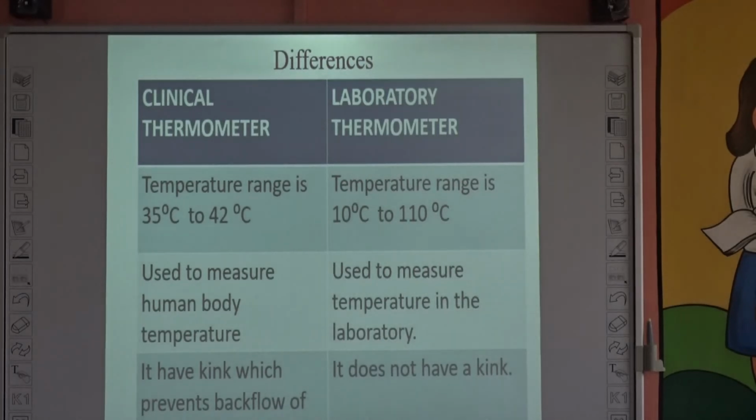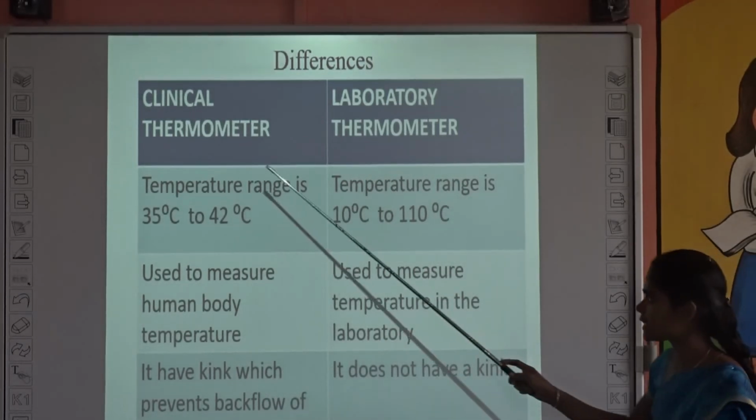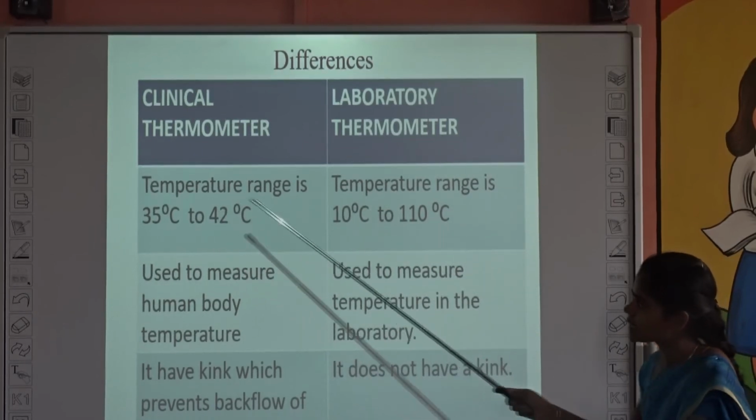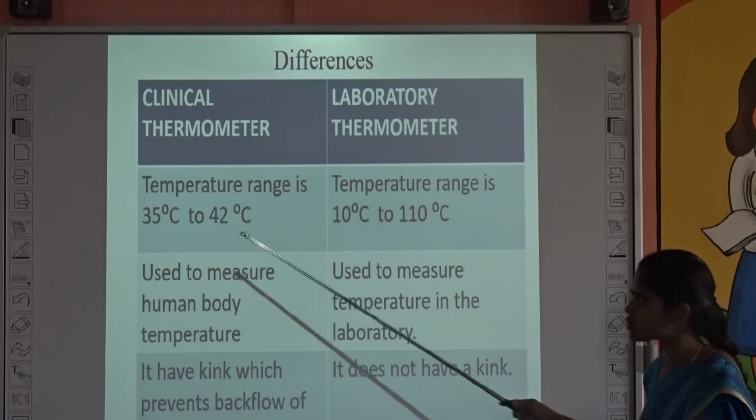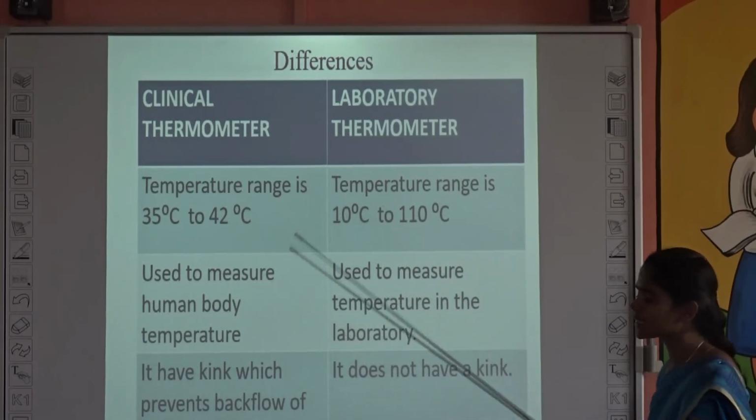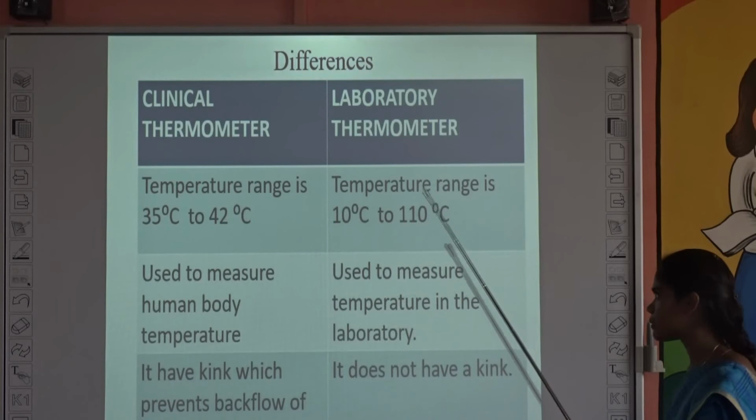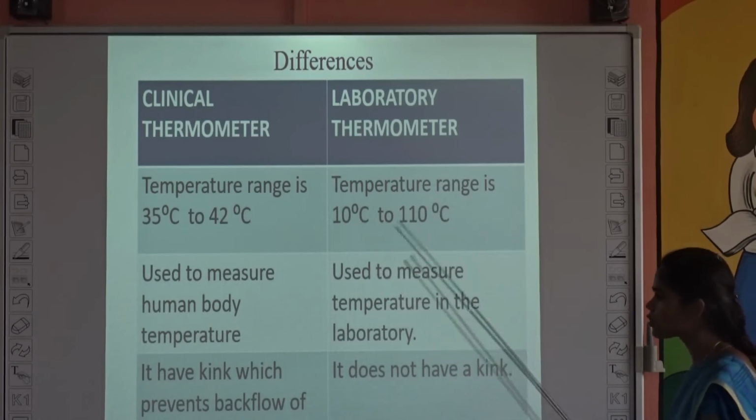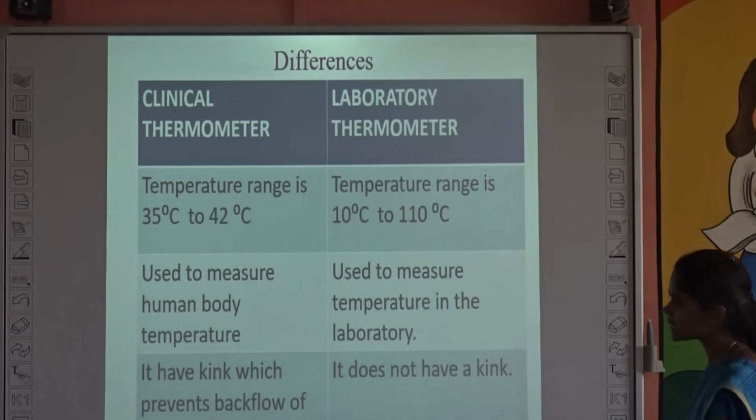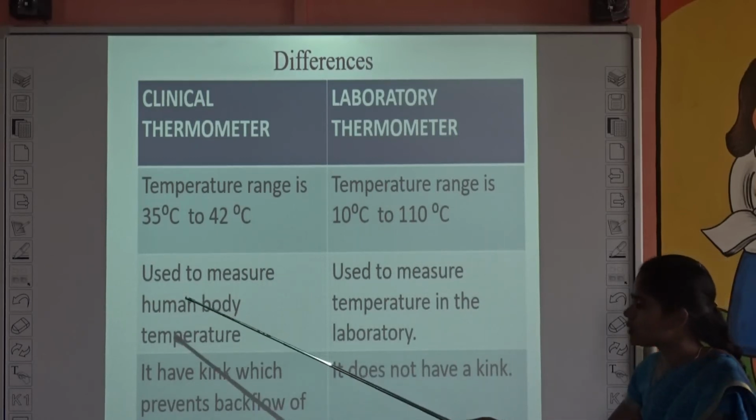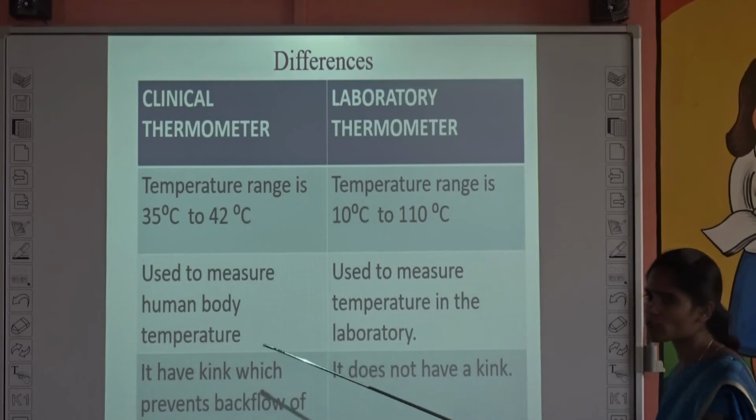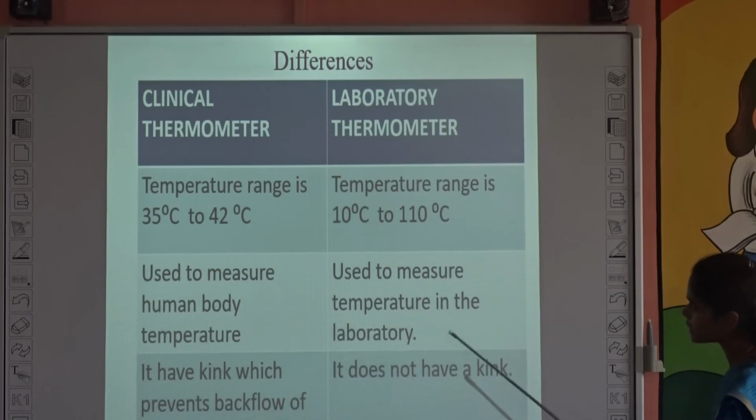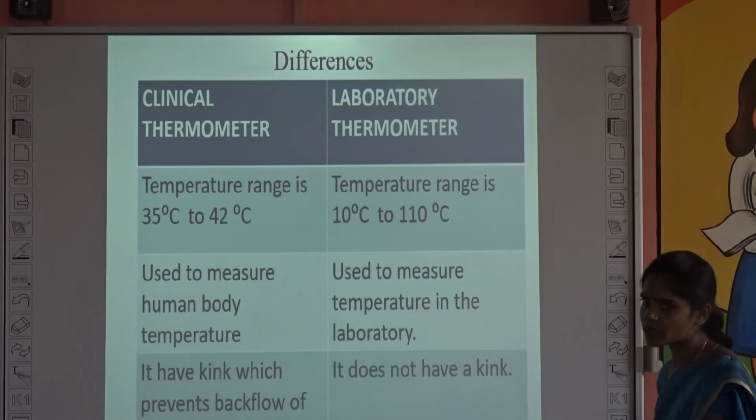And what are the differences? First, clinical thermometer and laboratory thermometer. The temperature range is 35 degrees Celsius to 42 degrees Celsius in a clinical thermometer. But in a laboratory thermometer, the range is from 10 degrees Celsius to 110 degrees Celsius. Then second one, the clinical thermometer is used to measure human body temperature, and the laboratory thermometer is used to measure temperature in the laboratory, for example, of hot water.